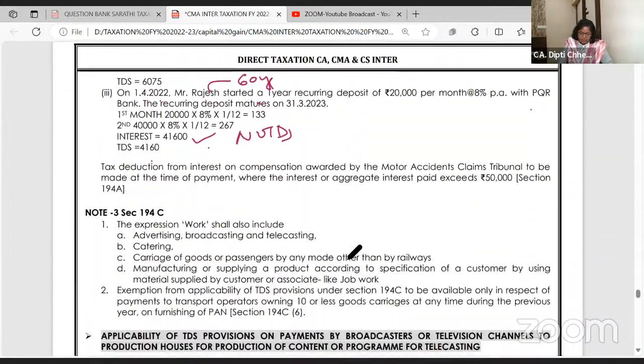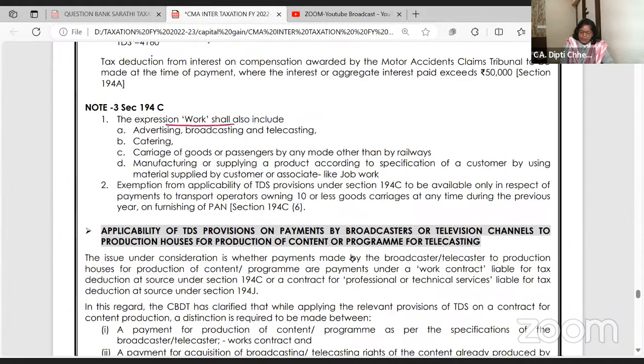Note 2 we have finished. I am in note C. What do you mean by works contract? Advertising, broadcasting, telecasting, catering, carriage of goods and passengers, जिसका transport का business है, services है, manufacturing or supplying a product according to the specification of customers. You know, like the one who makes shutters as job work according to the requirement of the client.